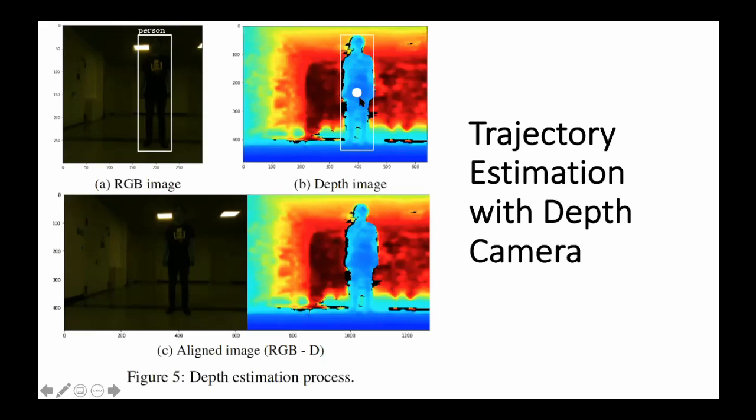It maps this bounding box to our depth camera, and then combines them together in order to determine the trajectory to it. For localization, we used YOLO v3, which returns the coordinates of the center of the bounding box.